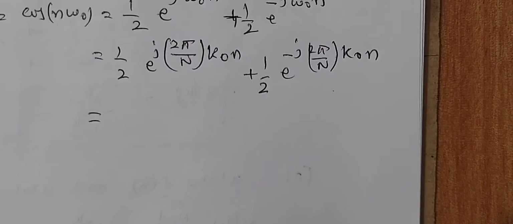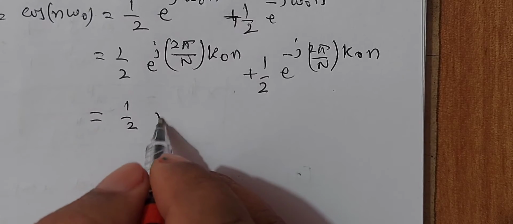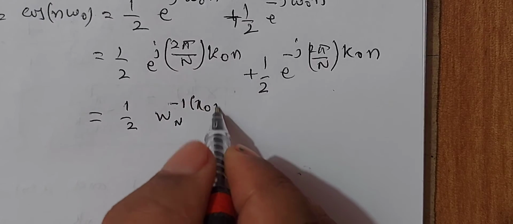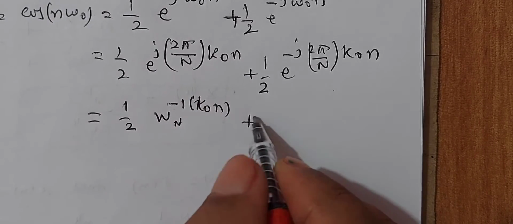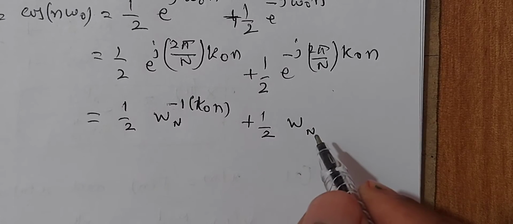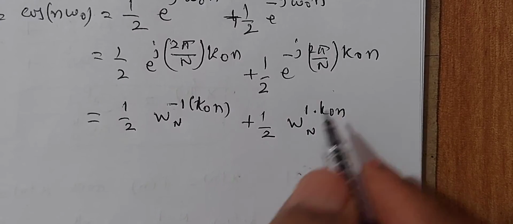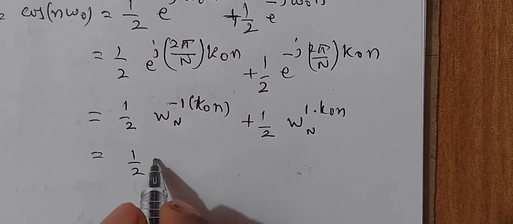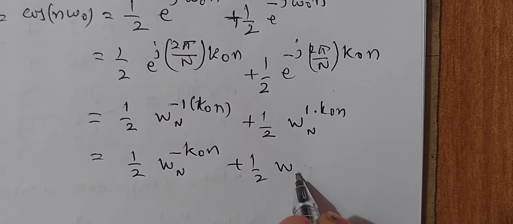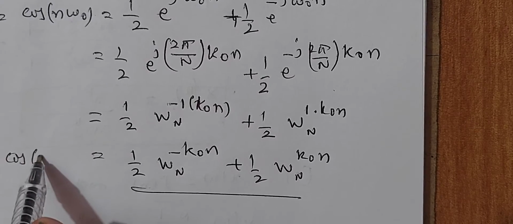Therefore, you can write this in terms of W. This is half of e to the power of j 2 pi by N, which is WN inverse, to the power of k naught n, plus half of e to the power of minus j 2 pi by N, which is WN itself, to the power of 1 into k naught n, which is equal to half of WN^minus k naught n plus half of WN^k naught n. So this is cos of omega naught n.